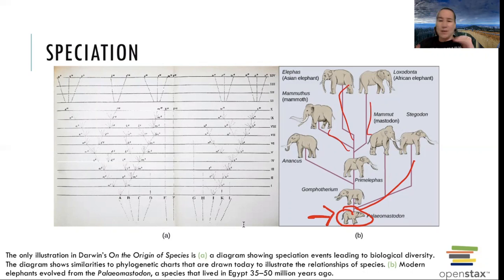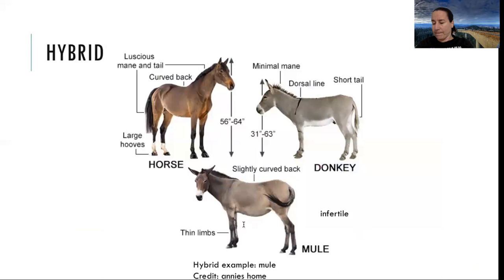So speciation, branching off, and the branches are going to have branches. That is speciation, where this new group can only interbreed amongst themselves and they can't breed with other things. If they could breed with other things, then both of those things are the same species.